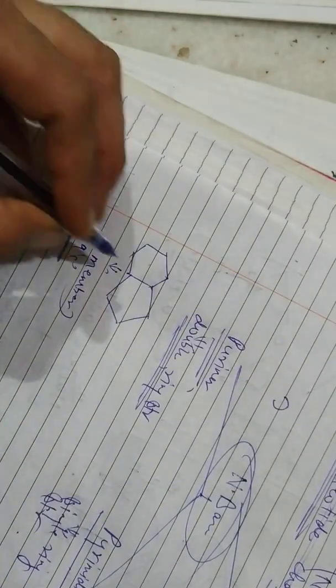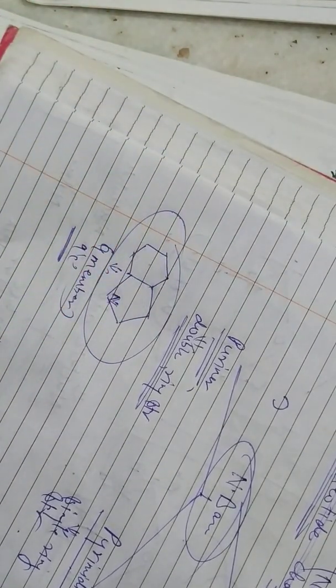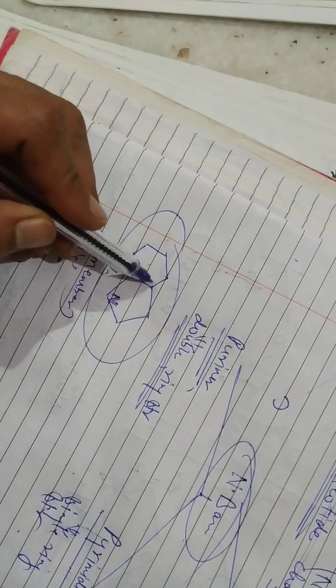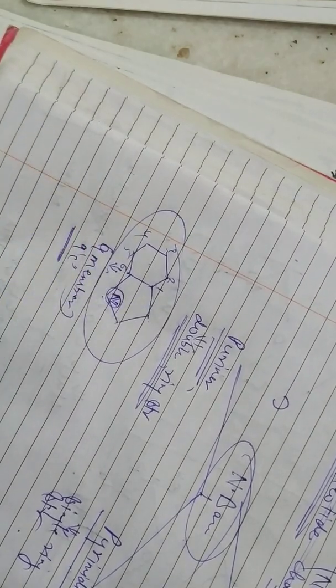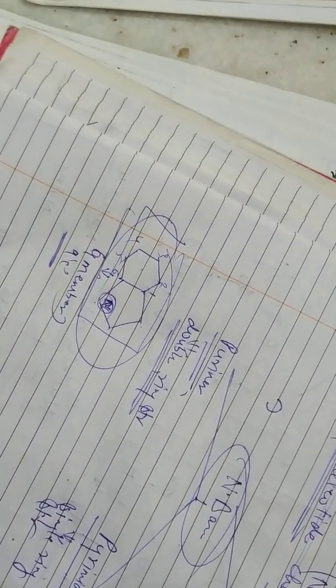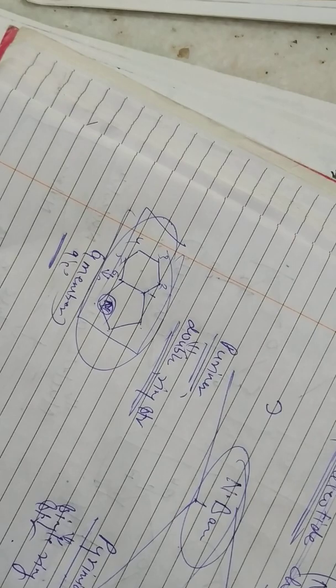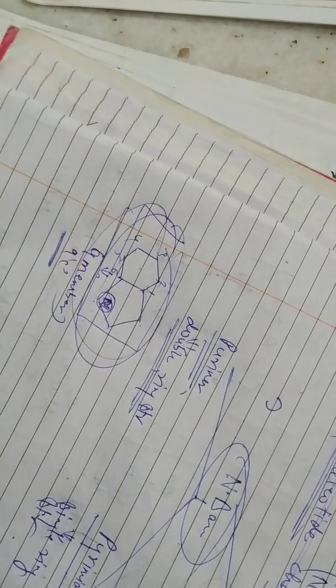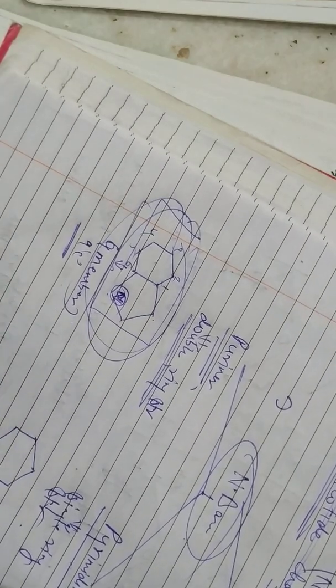That means in this structure, somewhere or the other, nitrogen is present. Is it clear? If the nitrogen is present at the 1, 2, 3, 4, 5, 6, 7, 8, 9, or at the 8th atom, just leave it; in your exam or in your book, they are talking only about the purines and pyrimidines. So this is your purine and pyrimidine. This is a 9-member ring structure, and the 6-member ring structure is a single ring structure.